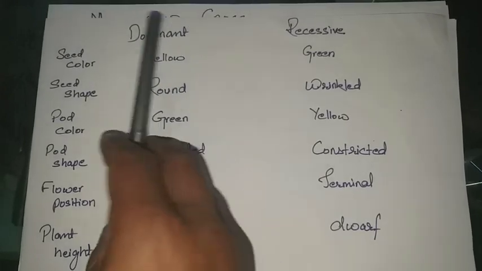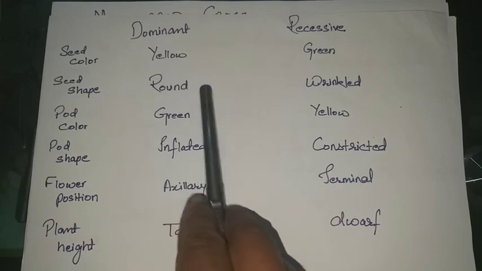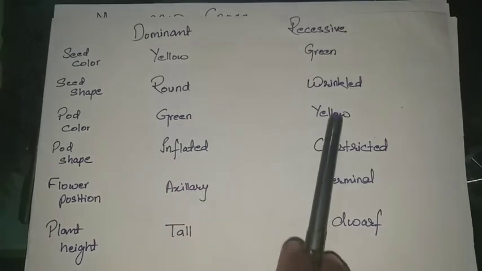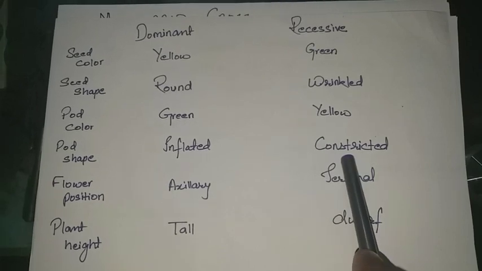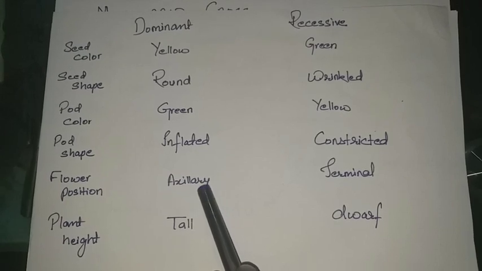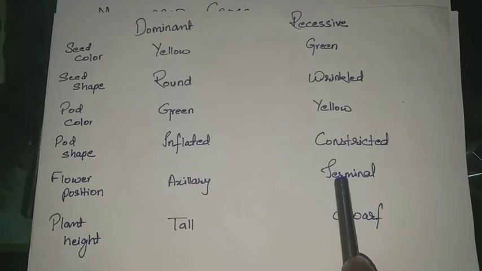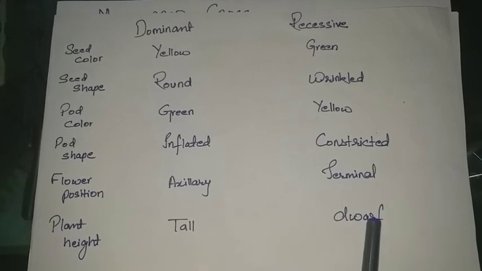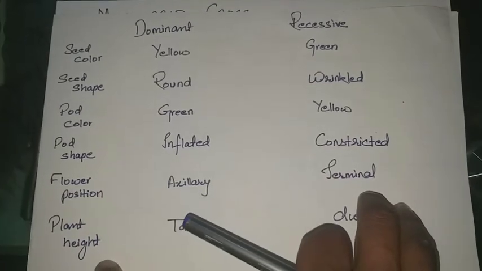Example, in seed color, dominant is yellow and recessive is green. Seed shape, round is dominant, whereas wrinkled is recessive. Pod color, green is dominant, yellow is recessive. Pod shape, inflated is dominant, constricted is recessive. Flower position, axillary, meaning arising from the nodes, and terminal meaning arising at the top of the shoot. Plant height, tall can be termed as dominant, and he took dwarf as recessive. Now, taking all these characters, he performed monohybrid and dihybrid crosses.